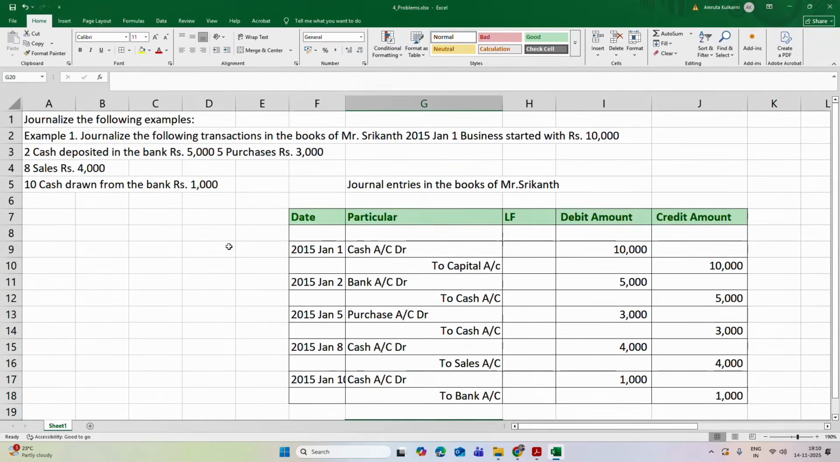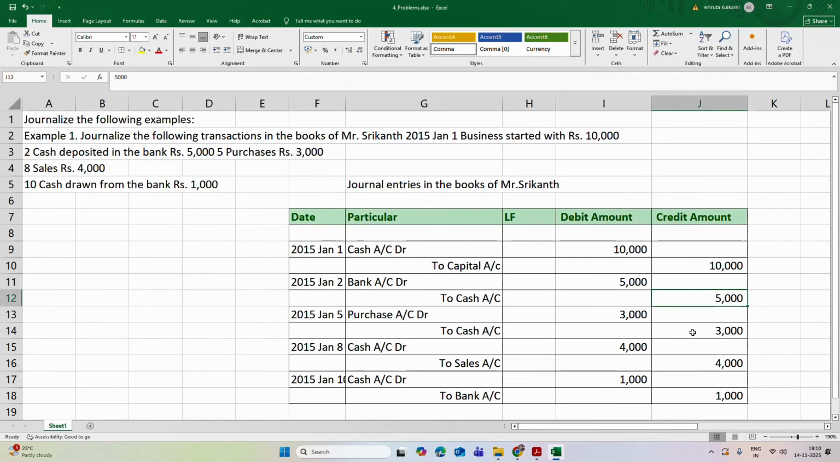So in this problem we'll quickly revise what is to be done. The first entry is he has started his business with 10,000. So from the capital account, his cash is debited for rupees 10,000. Then he has deposited cash in the bank for 5,000. That's why the bank account is debited and the cash account is credited. Then he made a purchase of rupees 3,000.